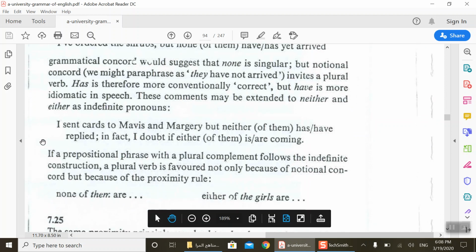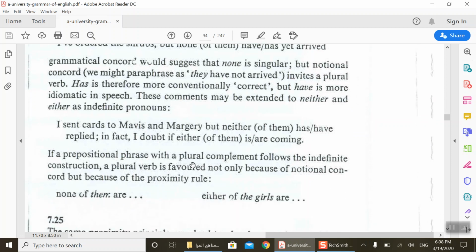But we have an exception. If a prepositional phrase with a plural complement follows the indefinite construction, a plural verb is favored, not only because of notional concord, but because of the proximity rule.